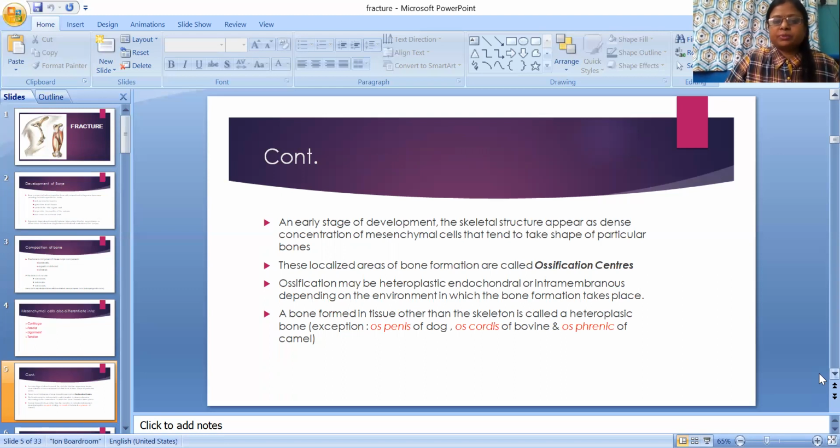A bone formed in tissue other than a skeleton is called heteroplastic. Other than a skeleton, that is heteroplastic. Exceptions: os penis of dog, os cordis of bovine, or os pharynx of camel. These are the exceptional cases.